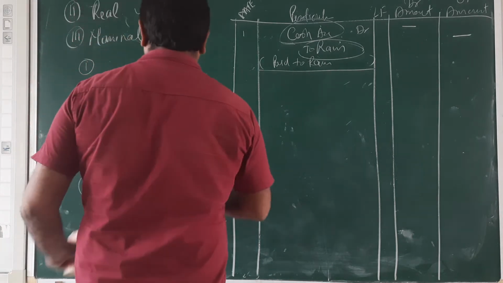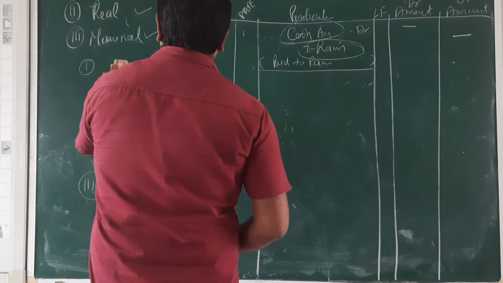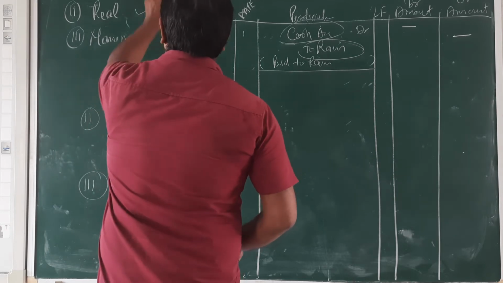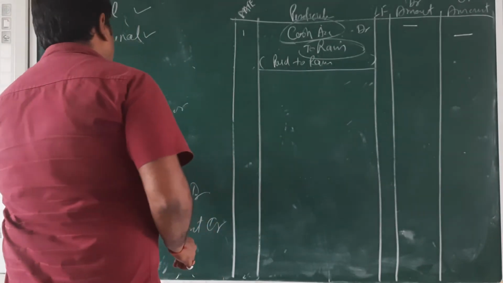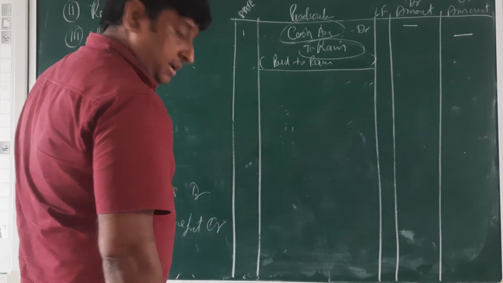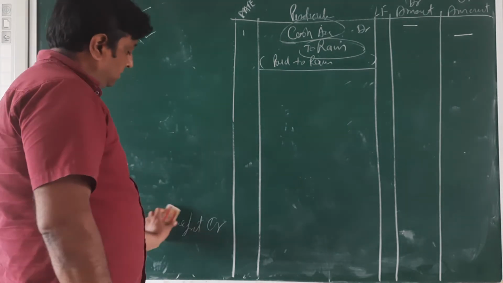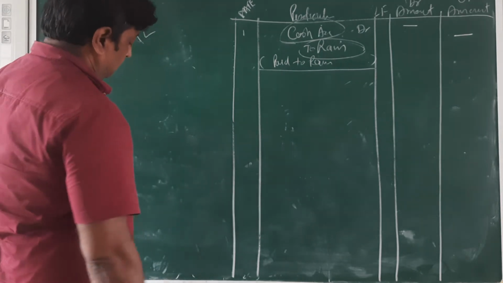Giver is debit, receiver is credit, in personal account. In real account, what comes in the business is debit, what goes out is credit. In nominal account, expense and loss will debit, income and profit will credit.